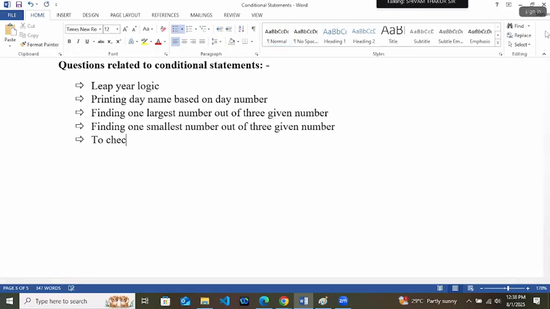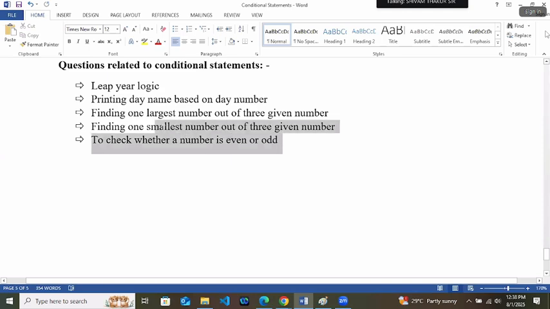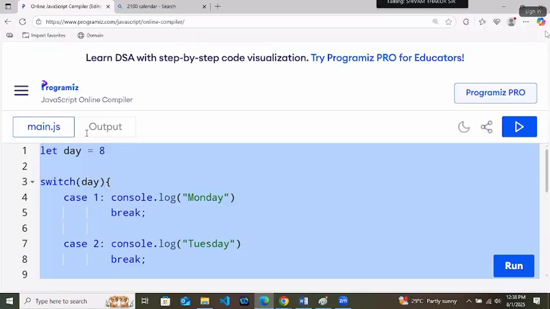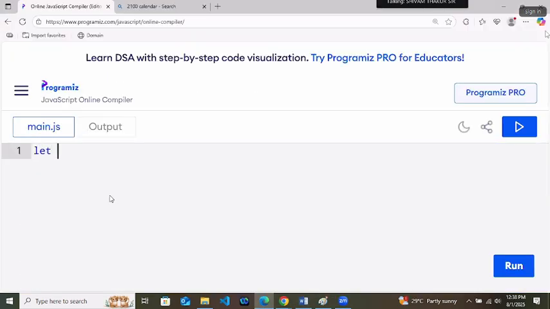To check whether a number is even or odd. So let's try to do this program. We will check if the number is even or odd. By the way, what is the definition of even and odd? Even numbers are divisible by 2. Divisible by 2 means their remainder will be 0 when divided by 2. You got the logic.